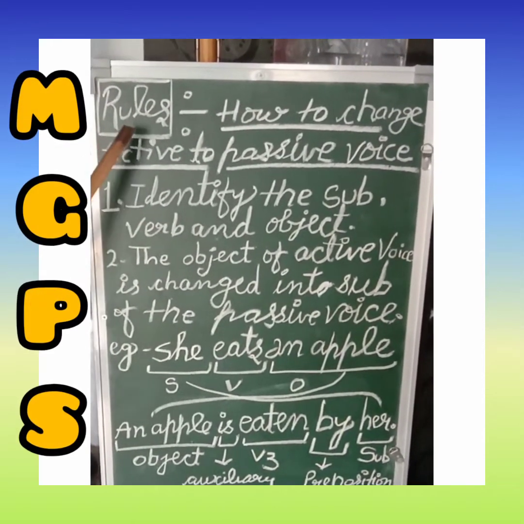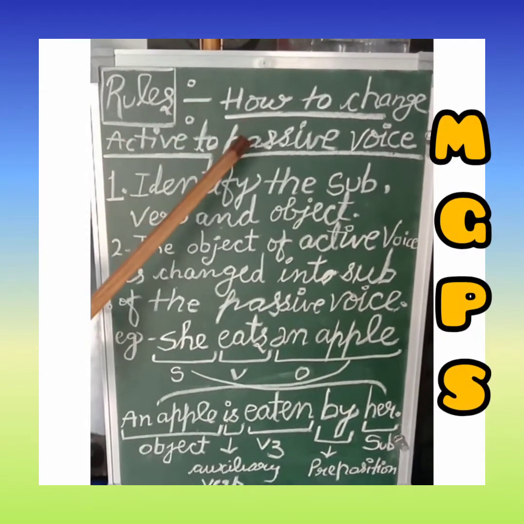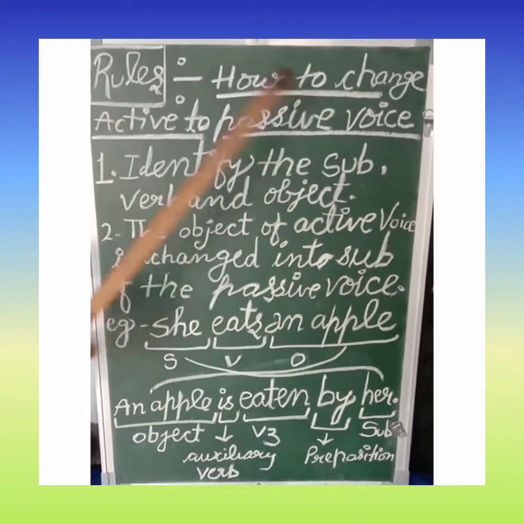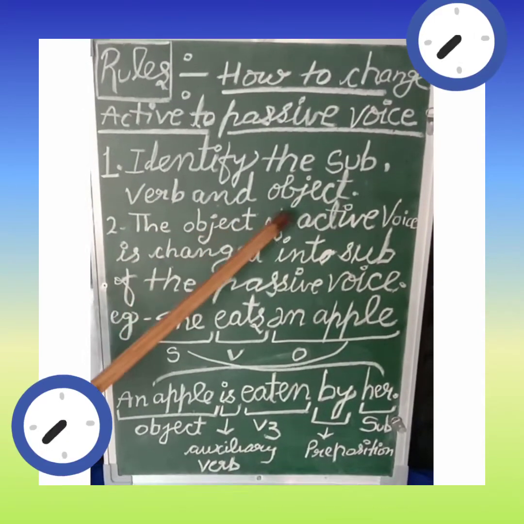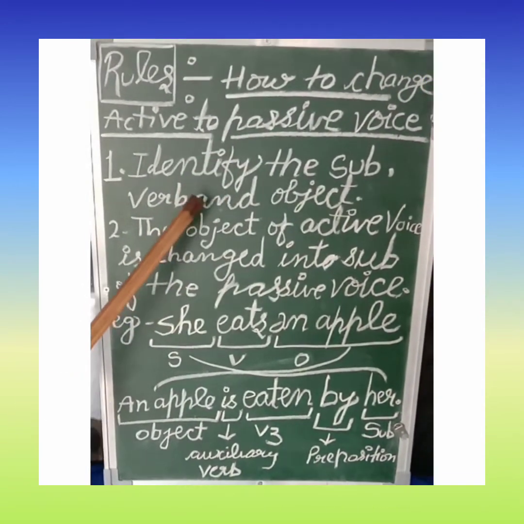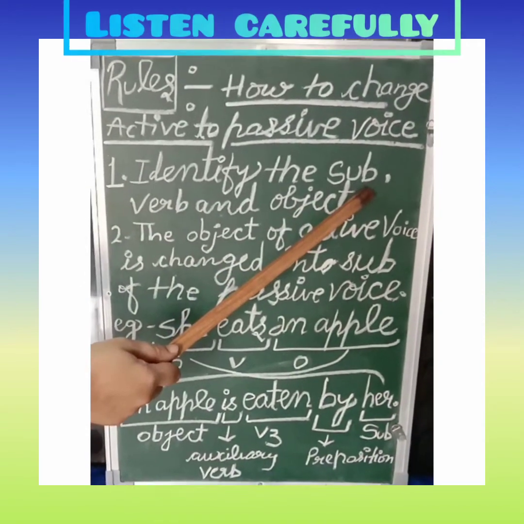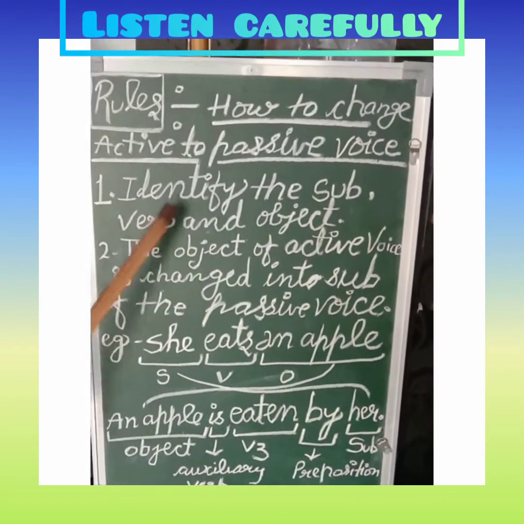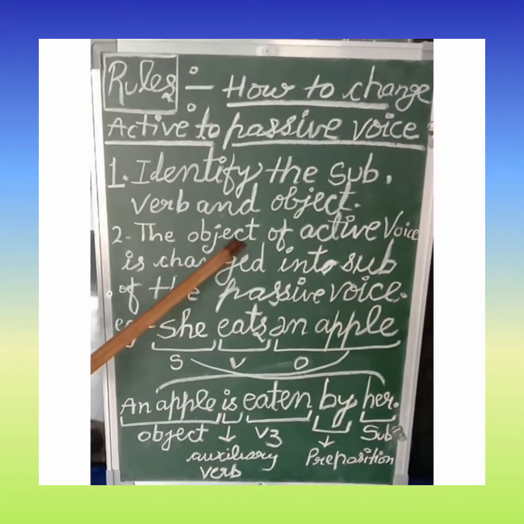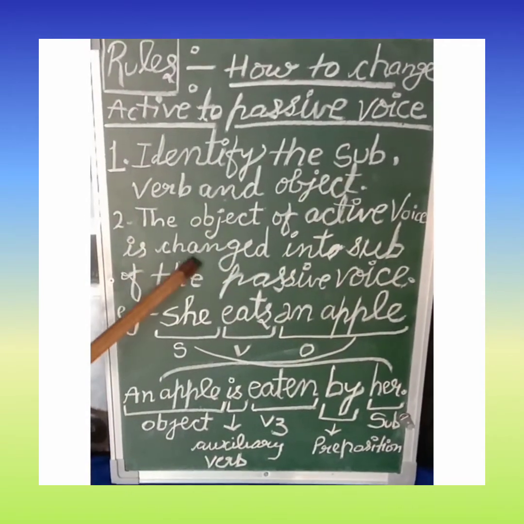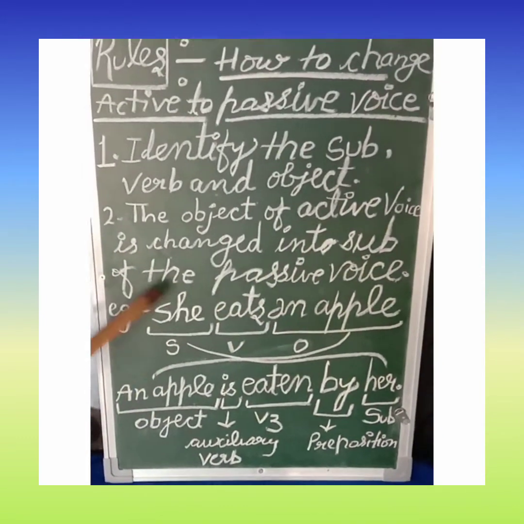Children, now we will know the rules of how we will change active into passive voice. Our first rule is identify the subject, verb and object. First of all, we will identify the subject of the active voice, verb of the active voice and object of the active voice. Our second rule is the object of active voice is changed into subject of the passive voice.